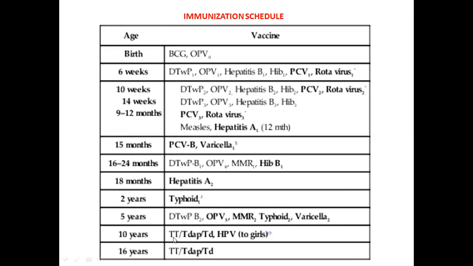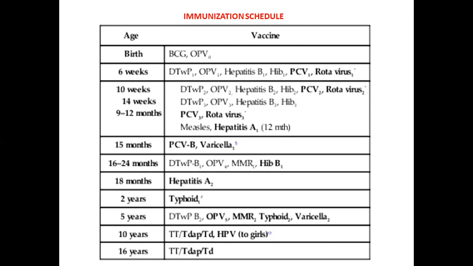Then TT, that is tetanus toxoid, which is given at 10 years and 16 years. At 10 years, we have learned about HPV vaccine, human papillomavirus vaccine, which is given only in girls. This vaccine can be given at 9 years to 26 years.